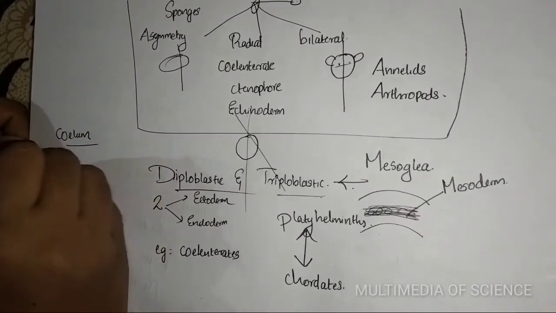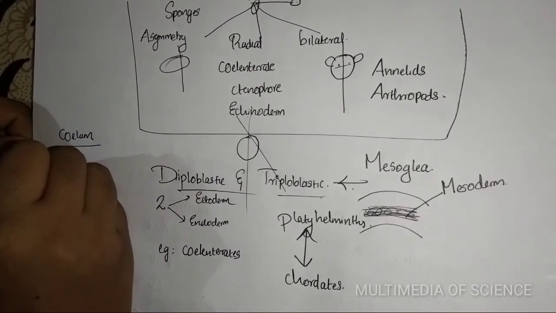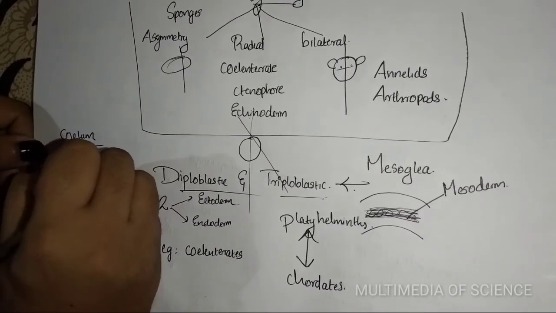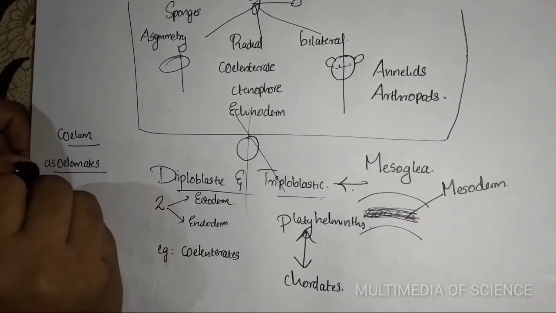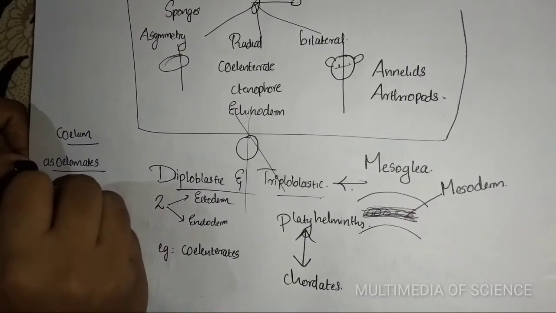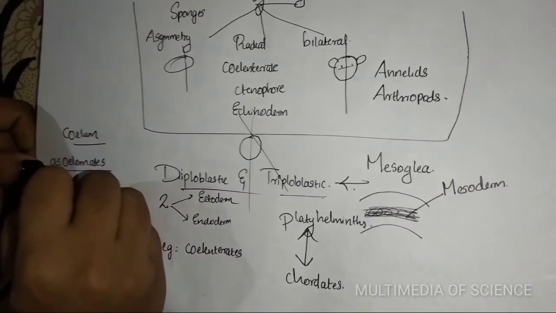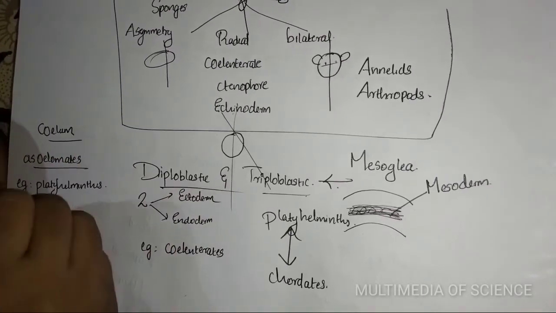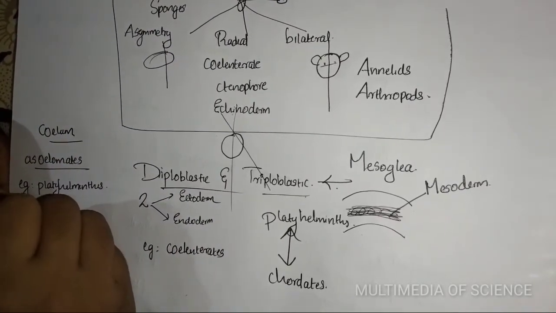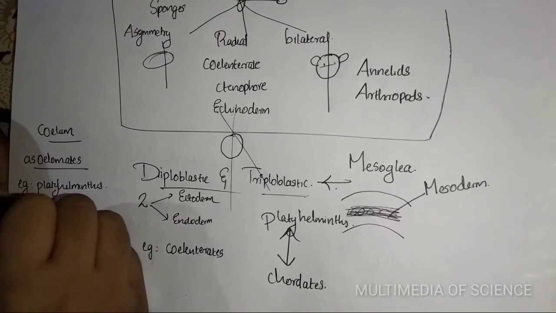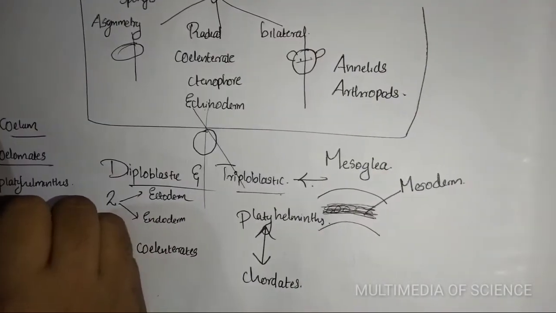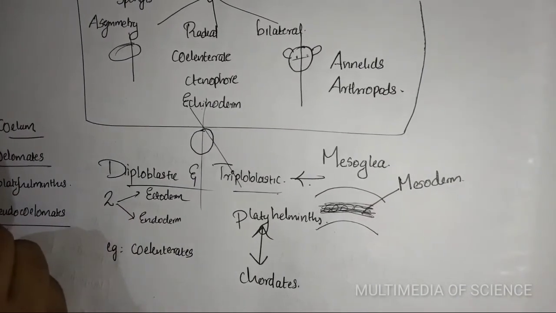The example for acoelomates is Platyhelminthes. The example for pseudocoelomates, in which the coelom is found as pouches, is Aschelminthes.